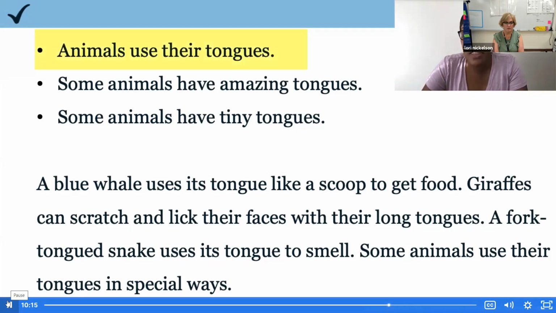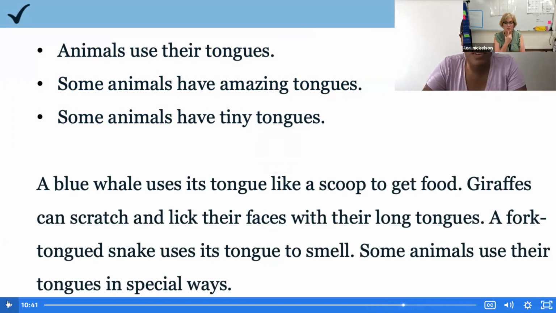Animals use their tongues. Some animals have amazing tongues. Some animals have tiny tongues. Pause the video to write down the topic statement that you think is best. I'll say it one more time. Pause the video to write down the topic statement you think best fits the paragraph in your journal.